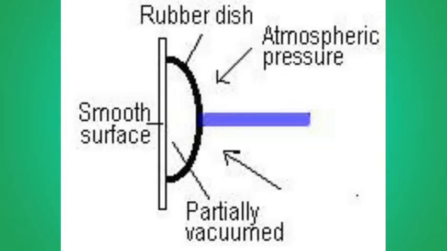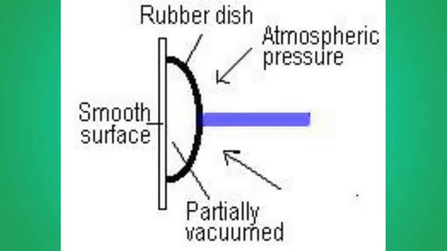Since very little air remains inside the flattened rubber sucker, the air pressure inside the rubber sucker becomes very low and a partial vacuum is created. The much greater atmospheric pressure acting on the rubber sucker from outside fixes the rubber sucker firmly on the flat surface. Thus, a rubber sucker stays attached firmly to a flat surface due to the atmospheric pressure.